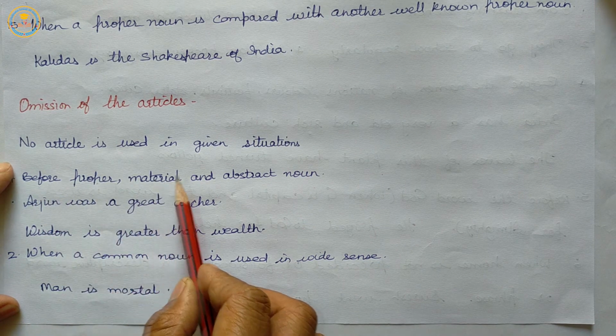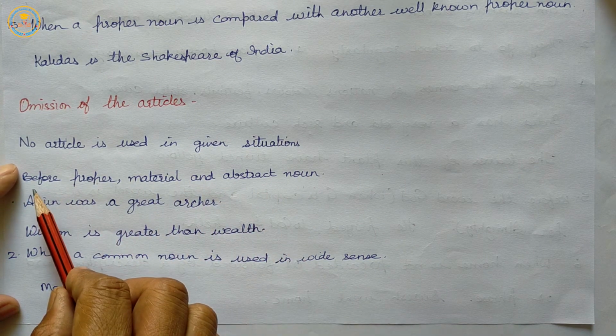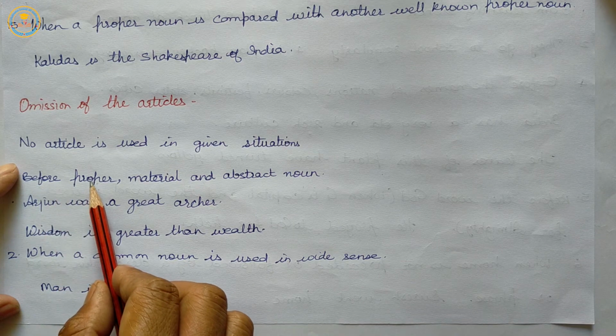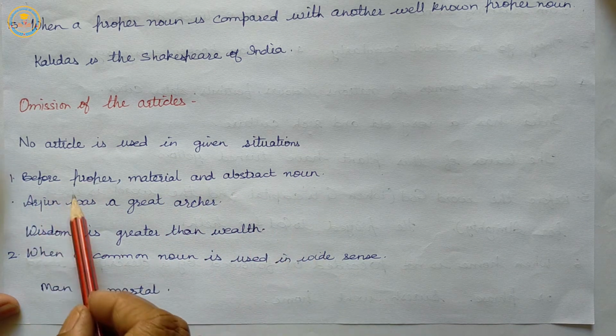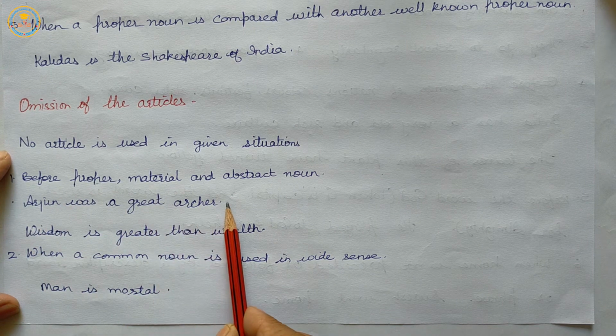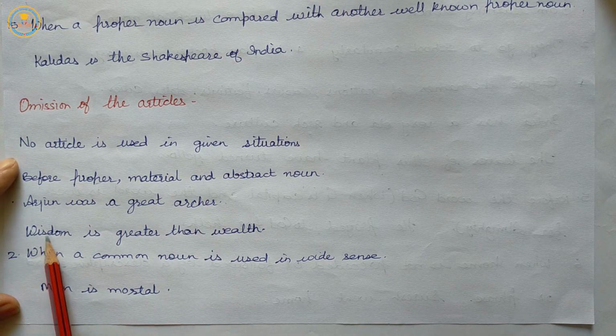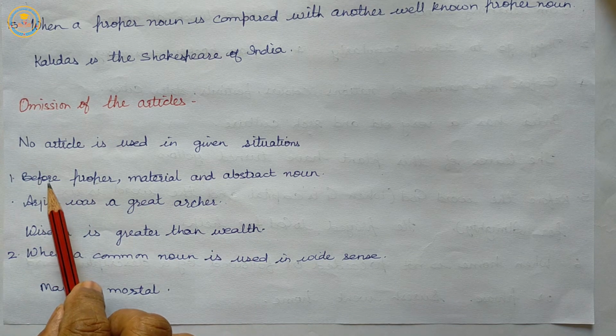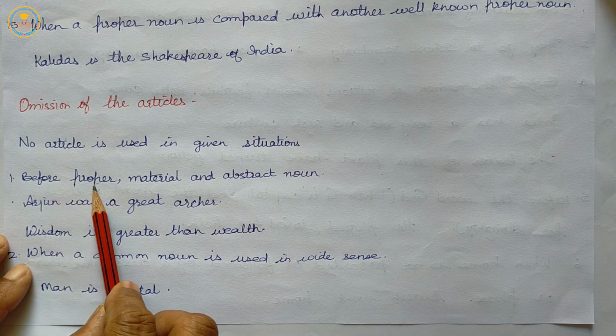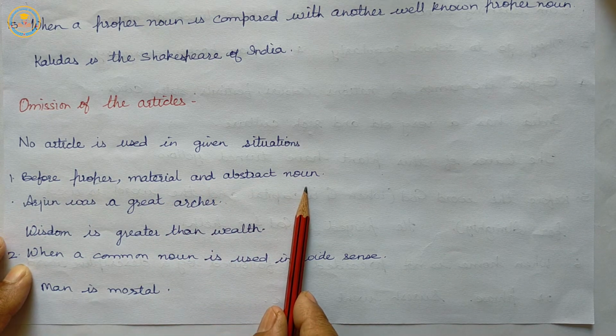Before proper, material and abstract nouns. Example: Arjun was a great archer. Wisdom is greater than wealth. So no article is used before proper, material and abstract nouns.